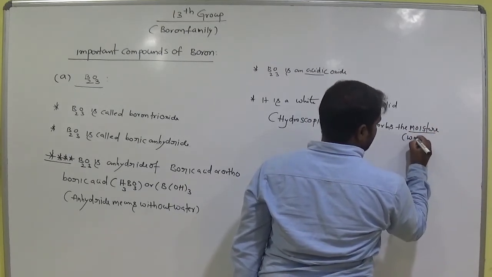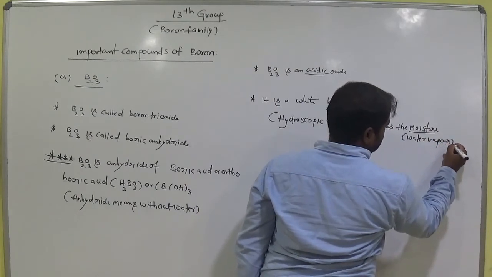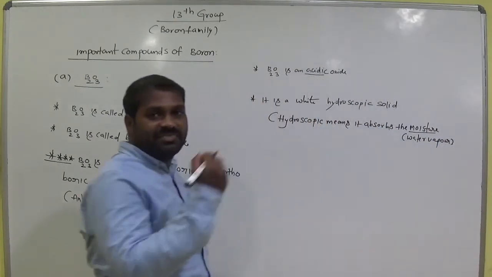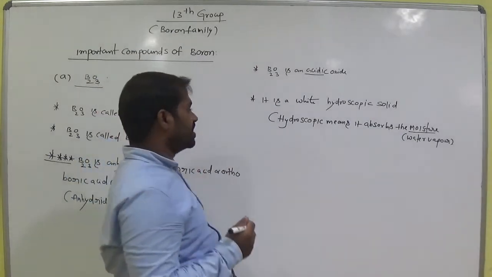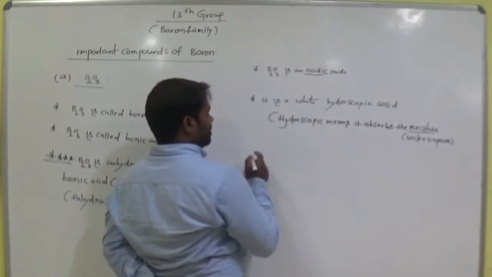Moisture means water vapor. It absorbs, that means it interacts with water vapor. That compound is called hygroscopic.